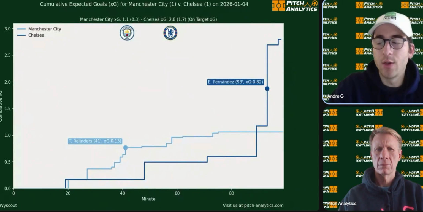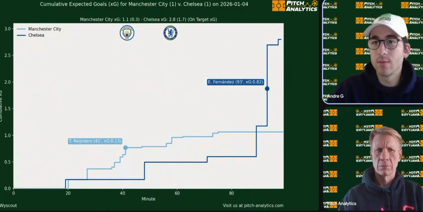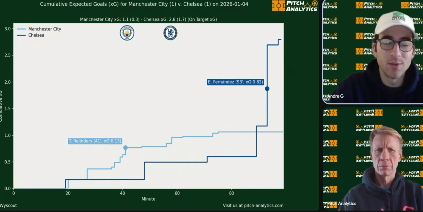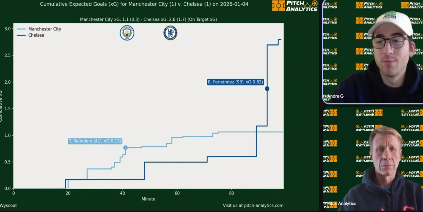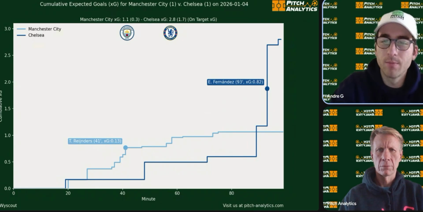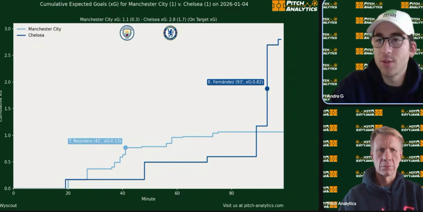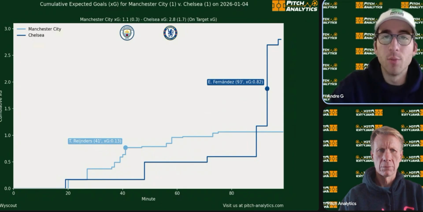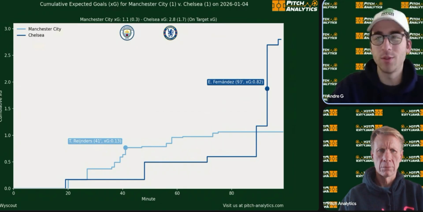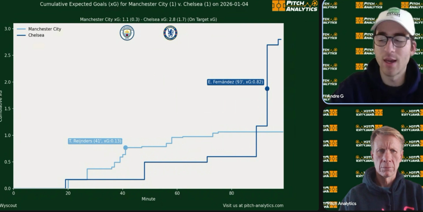Now, what happened in that Chelsea game where, unlike most Manchester City games, they got outchanced? What happened was Chelsea destroyed them at the end of the game. City were slow, didn't take their chances, didn't create the chances that they're capable of creating. And then Chelsea pounced at the end. City only had an on-target xG of 0.3. That's super uncharacteristic of a Pep Guardiola team. So what was Chelsea doing that made this happen?